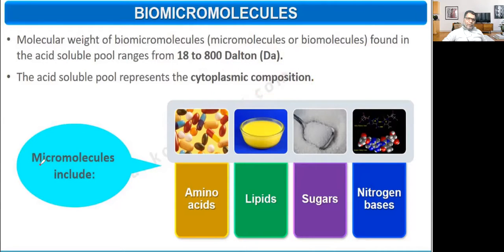Biomicromolecules include amino acids, lipids, sugars, and nitrogenous bases. Sometimes a question will ask which among the following is a biomicromolecule. If these four are there, they are biomicromolecules. If an option like protein or carbohydrate is there, they are not biomicromolecules. So amino acids, lipids, sugars, and nitrogenous bases are biomicromolecules, or simply micromolecules.